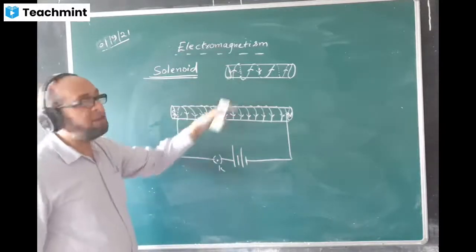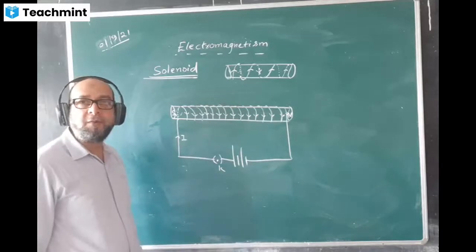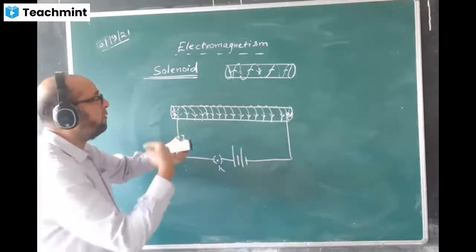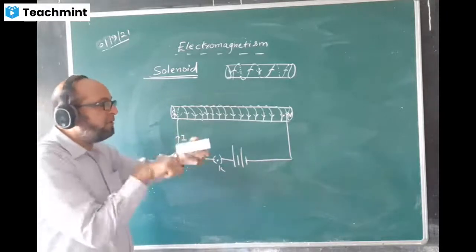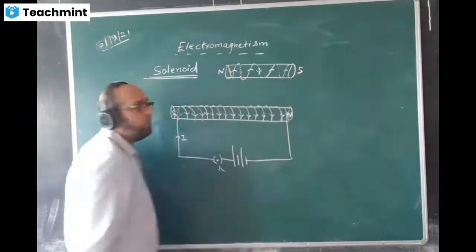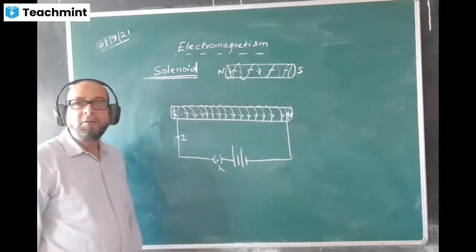So which direction is the current flowing now? Can you guess now which direction? Clockwise or anti-clockwise now, when you give the turns like this from the front? Anti-clockwise. It is going anti-clockwise from the front side, and this will be north pole and this side will be south pole. Just opposite.